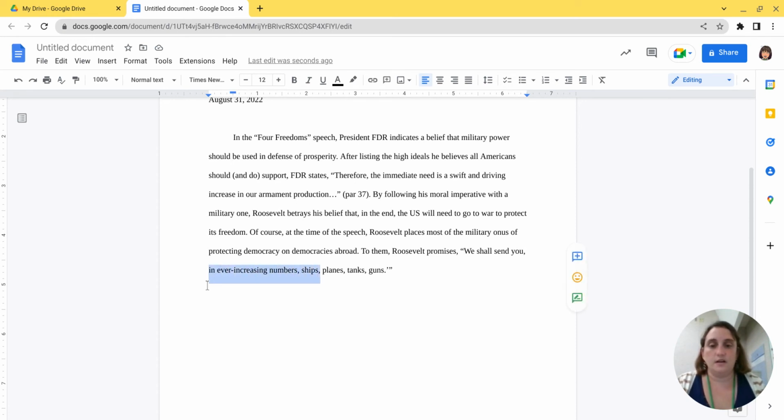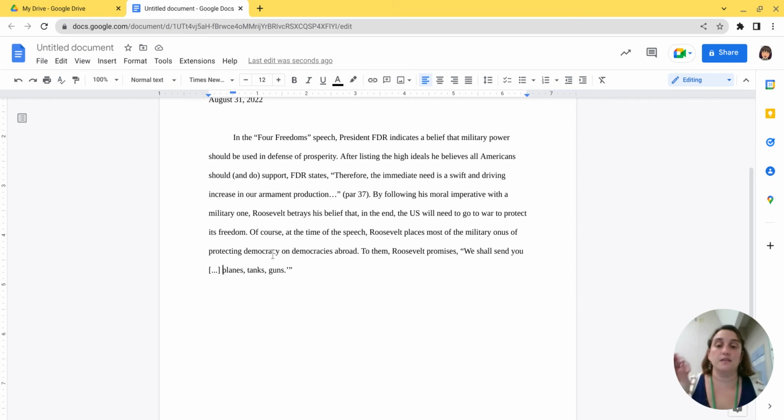So when we leave out a piece of a quote, we put our ellipsis in like that and put it in brackets to show that ellipsis, because the problem with just an ellipsis in a quote is that the ellipsis could have been in the original quote. It is up here in our paragraph 37 actually, because we're reading an excerpt, and so that ellipsis actually exists in the original text.